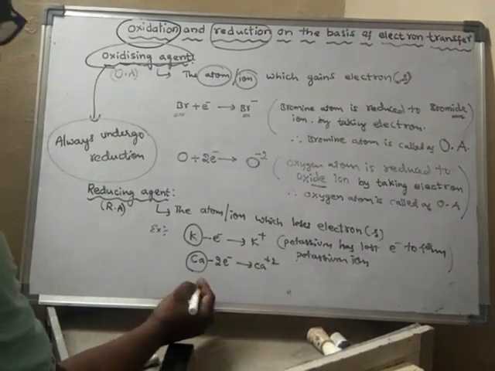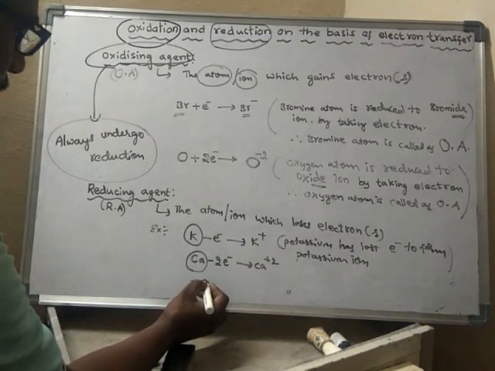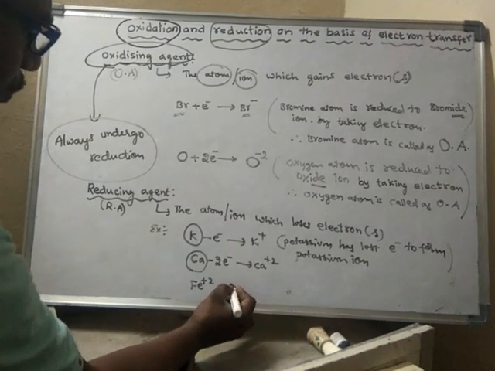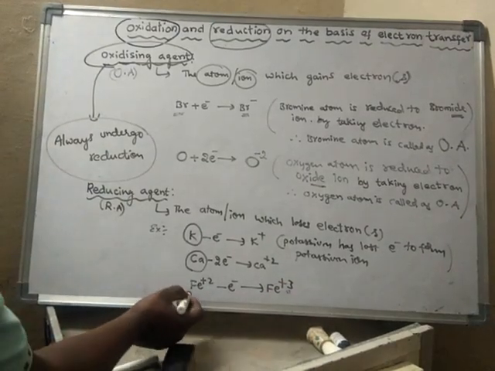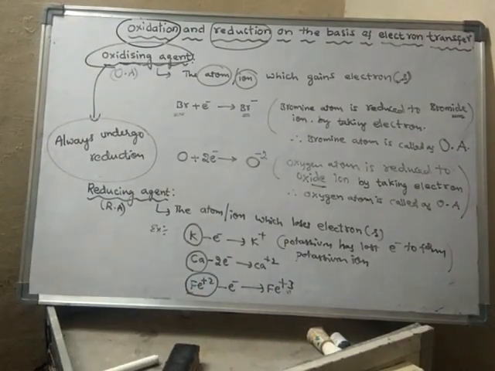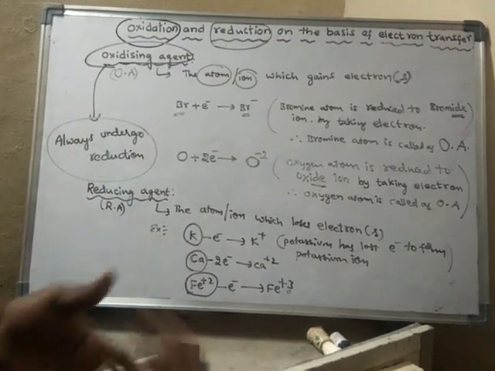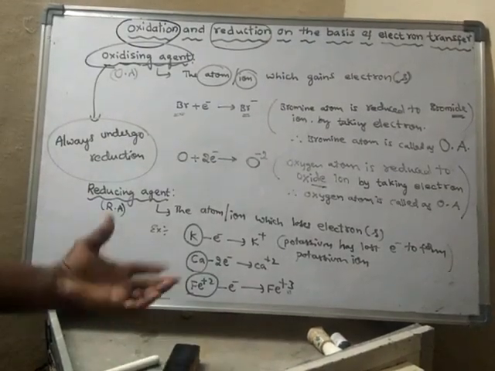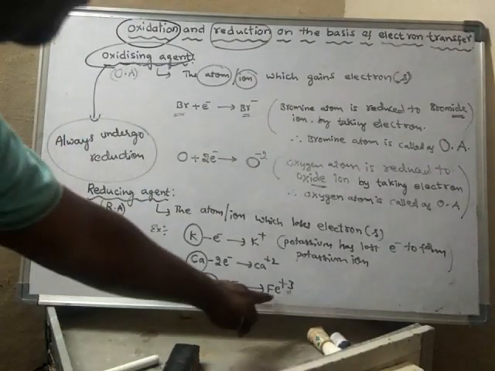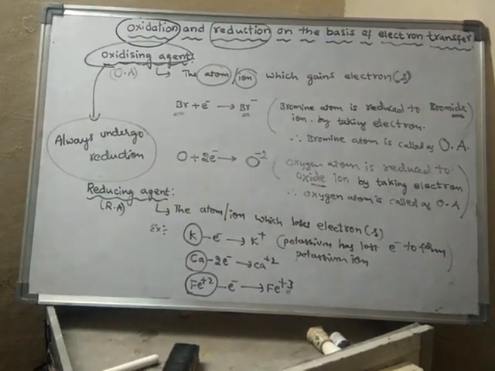For example, if I take Fe plus 2, it will lose 1 electron to form Fe plus 3. Hence, this is also a reducing agent, because it is losing an electron. Generally, any atoms or ions lose electrons during chemical reactions. This Fe plus 2 will lose electrons during a chemical reaction and form Fe plus 3. Hence, Fe plus 2 is said to be a reducing agent.